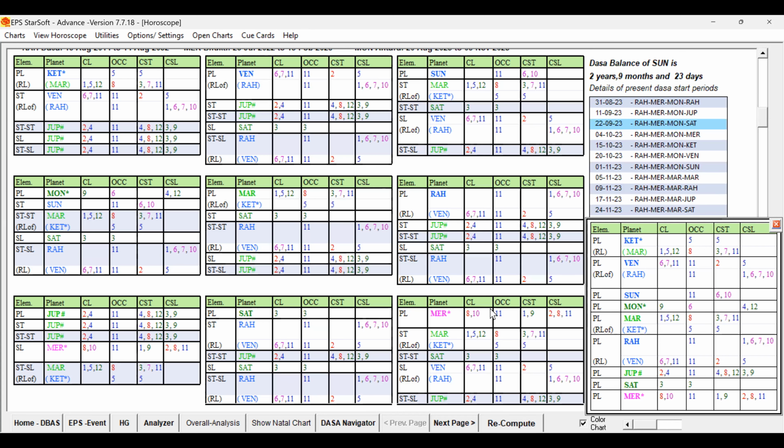Rahu itself is supported. What is missing? Check the self-signification, left to right up to the CSL if you take. This is the source, 2, 4, 11 favoring travel abroad for studies. Also, it is supportive for professional prospects. Also, 3 and 9 is good, supported by Saturn. And along with that, the conjunction and aspect, all these things we have to check. Without checking those impacts and just taking only CL and OCC, definitely we will miss the signification. We will not be able to decide. That's what I wanted to tell.